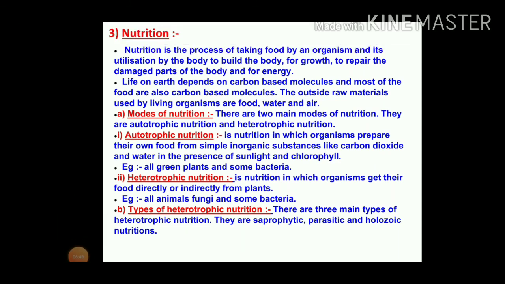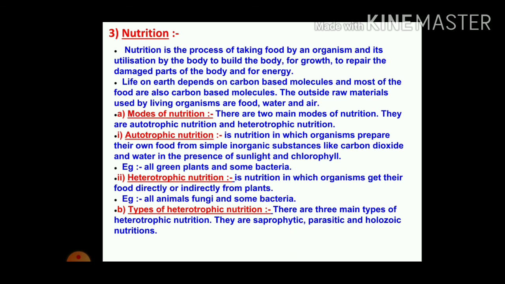Now we will see the modes of nutrition. So there are two main modes of nutrition. They are autotrophic nutrition and heterotrophic nutrition. Autotrophic nutrition is the mode of nutrition in which organisms prepare their own food from simple inorganic substances like carbon dioxide and water in the presence of sunlight and chlorophyll.